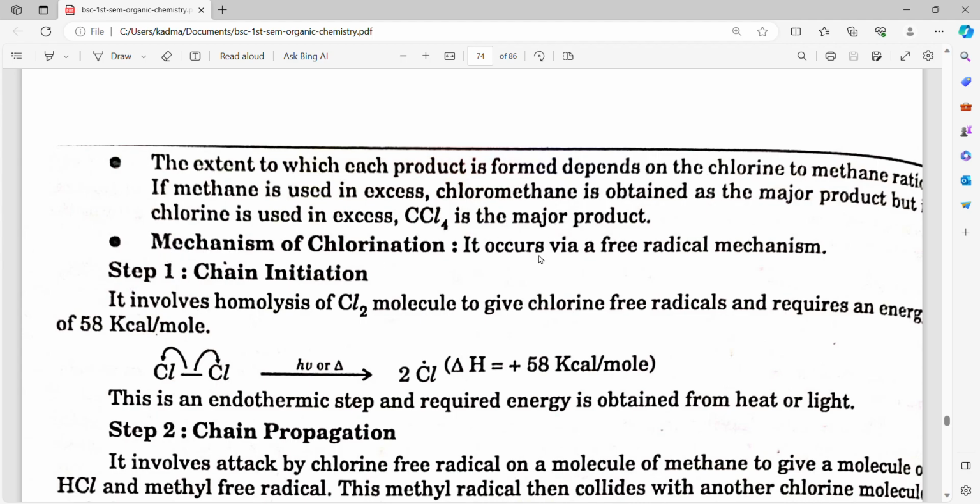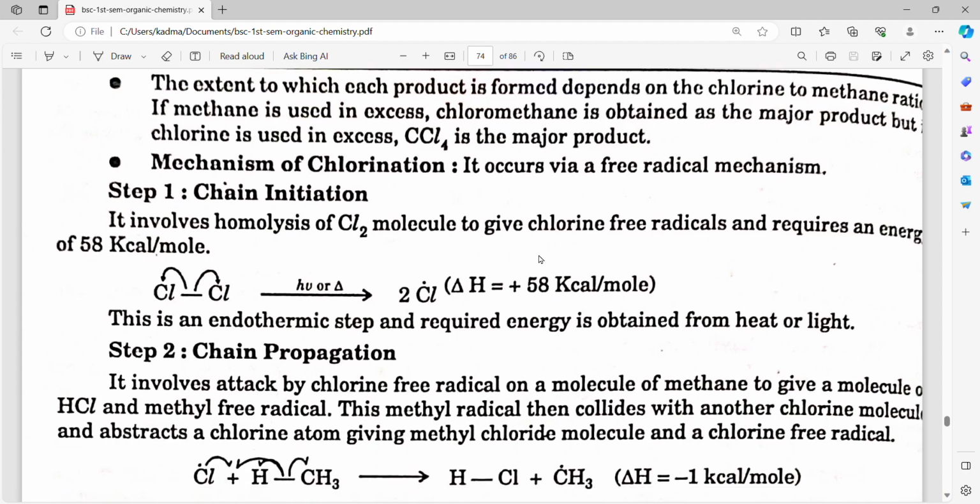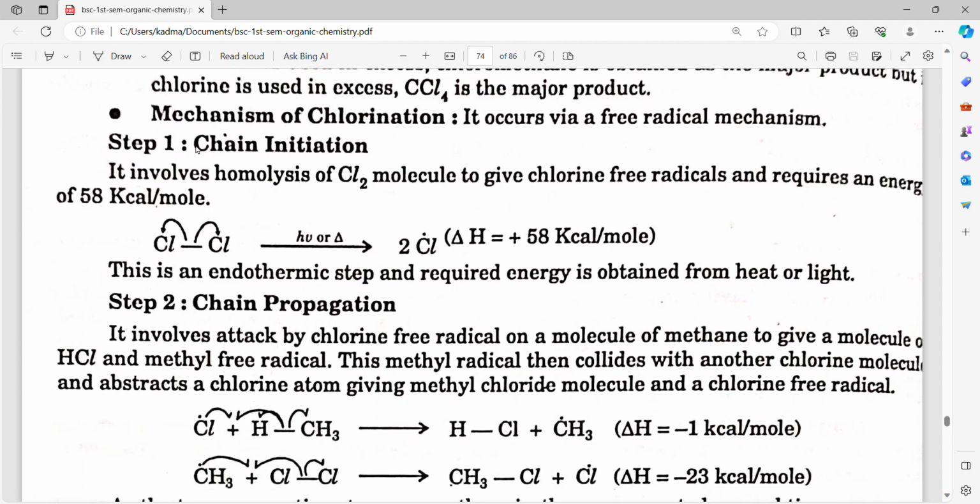Mechanism of chlorination. It occurs via a free radical mechanism. Step 1 is chain initiation. It involves homolysis of the Cl2 molecule to give chlorine free radicals and requires an energy of 58 kcal per mole. Cl-Cl gives 2 Cl free radicals. This is an endothermic step and the required energy is obtained from heat or light.